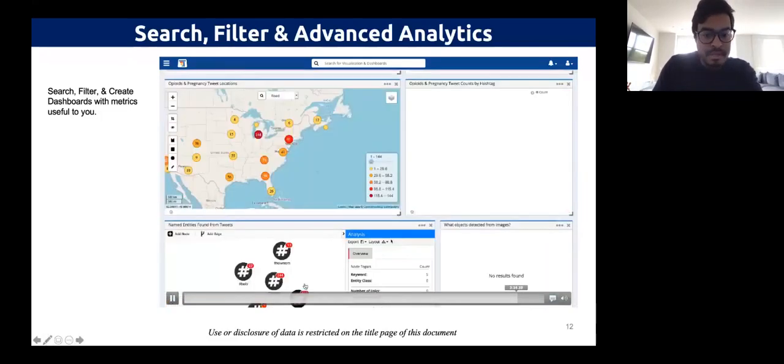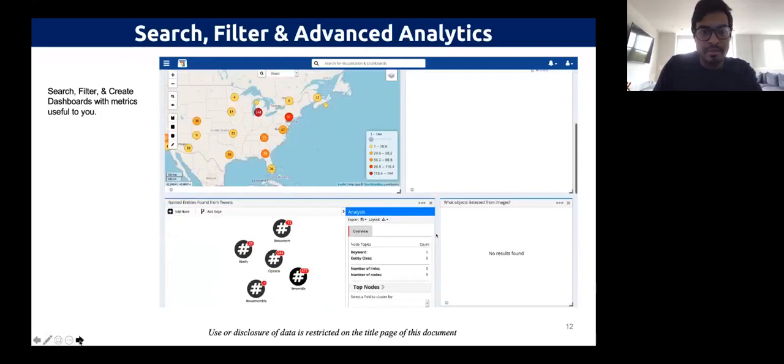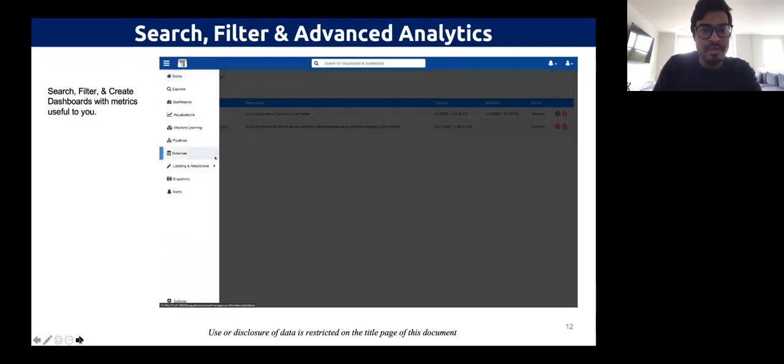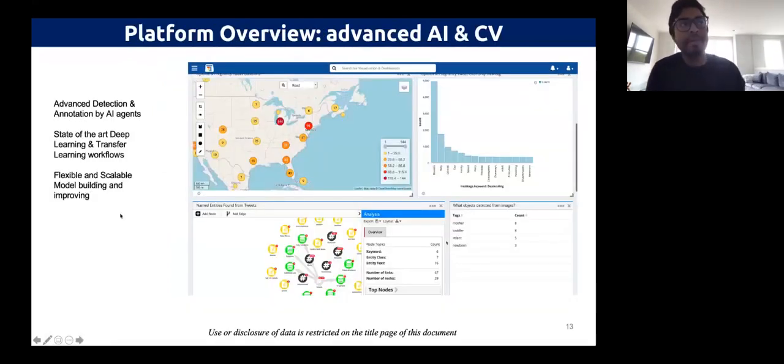Let's look into how we can actually use computer vision. Now that we have seen various ways of search and exclusive and inclusive filtering capabilities, let's take a look at how the AI workflow and computer vision, for example, is built right into the business intelligence platform. So let's take a look into that.